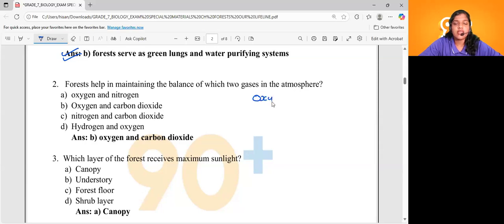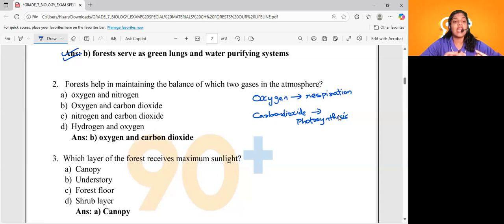We need oxygen for respiration, and we need carbon dioxide for photosynthesis. So these are the two major gases which help us to breathe as well as to obtain food. Without these two gases, the living organisms are not able to survive.